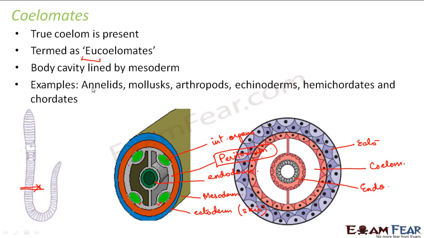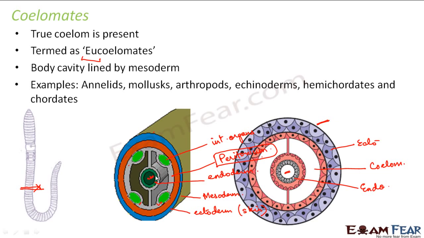Now here, just now I defined coelom as the space between the body wall and the digestive tract. So the digestive tract is nothing but the gut. So where is the body wall? This is your body wall. And where is the digestive tract? This is the digestive tract. So between the digestive tract and the body wall, where is the empty space? This is the empty space. So this is known as coelom.